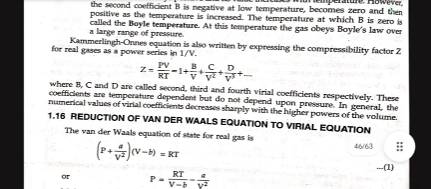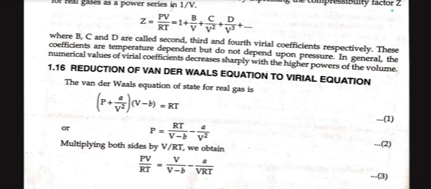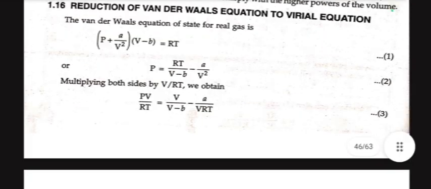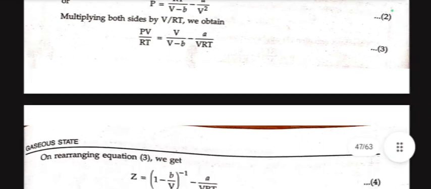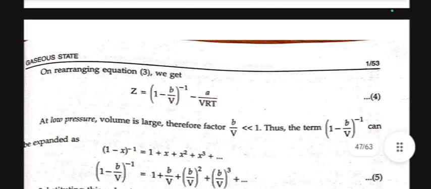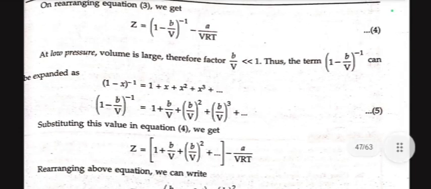Reduction of the van der Waals equation to the virial equation. The van der Waals equation of state for a real gas is (P + a/V²)(V − b) = RT, or P = RT/(V − b) − a/V². Multiplying both sides by V/RT, we get PV/RT = V/(V − b) − a/VRT. On rearranging this equation, we get Z = (1 − b/V)^(−1) − a/VRT. At low pressure, volume is large, therefore the factor b/V is very small compared to 1.